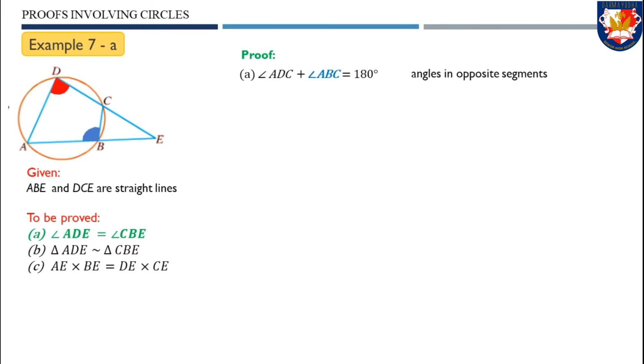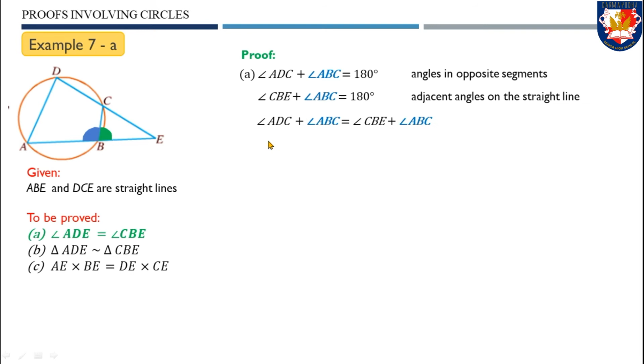Remember that angles in opposite segments add up to 180 degrees. It means that angle ADC shown by the red and angle ABC shown by the blue add up to 180 degrees. Angle ADC plus angle ABC equals 180 degrees, and on the other hand, angle CBE plus angle ABC equals 180 degrees because they are on the straight line.